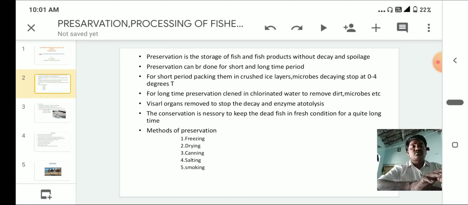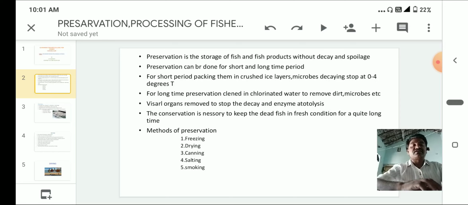Visceral organs are removed to stop the decay and enzyme autolysis. Preservation is necessary to keep the dead fish in fresh condition for quite a long time. The methods we use are freezing, drying, canning, salting, and smoking.